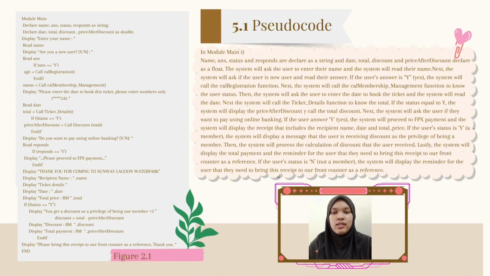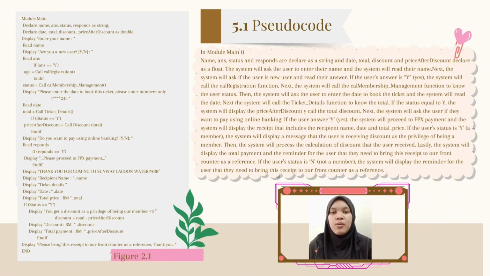If the user's answer is Y, the system will call the registration function. Next, the system will call the membership management function to know the user status. Then, the system will ask the user to enter the date to book the ticket, and the system will read the date. Next, the system will call the ticket detail function to know the total. If the status is equal to Y, the system will display the price after discount, called the total discount.